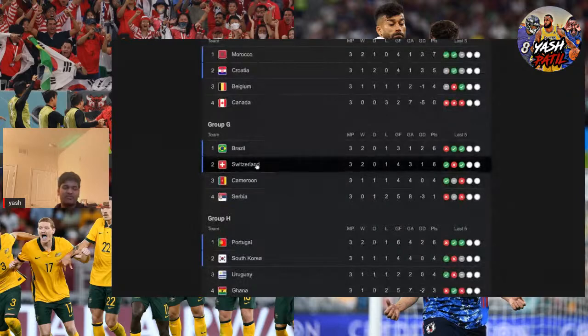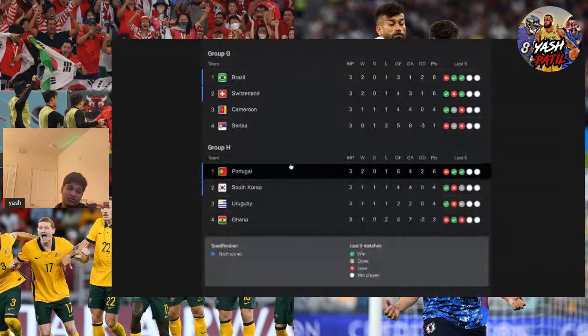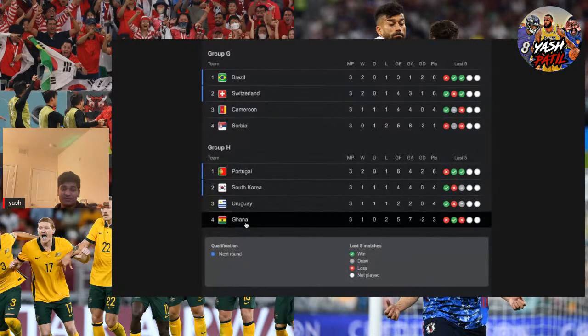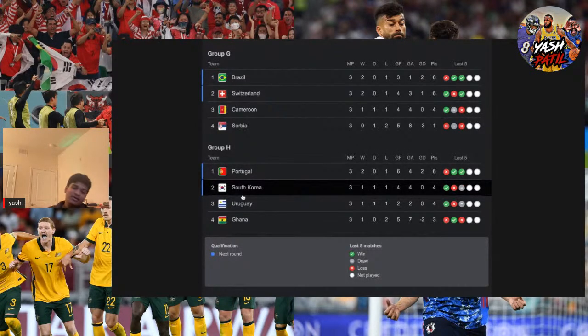But yeah, and Brazil's going through in Switzerland. I think I predicted this. I think I expected that. Portugal goes through, but I think I was feeling in the beginning that Ghana would go through. But Ghana had a good World Cup. Just they lost the two games that they played really well in.